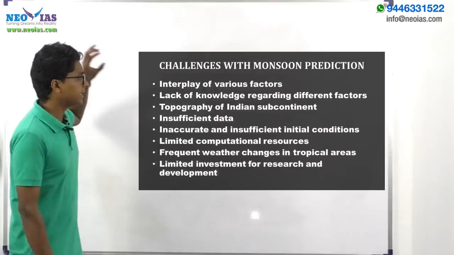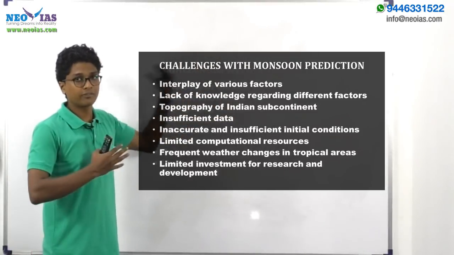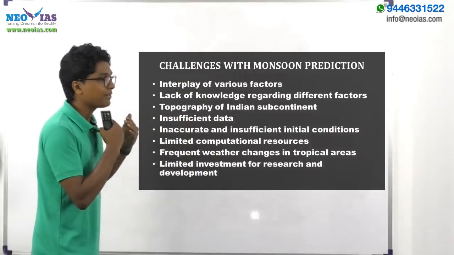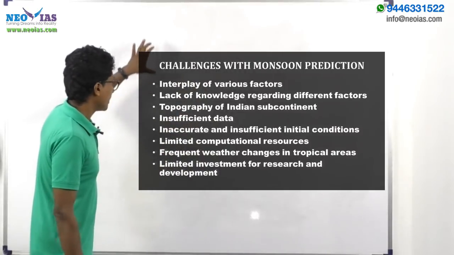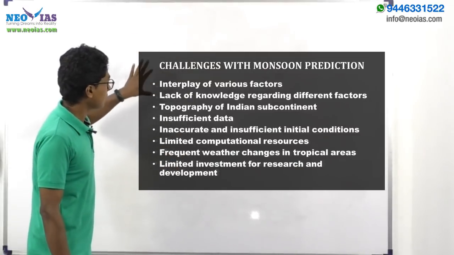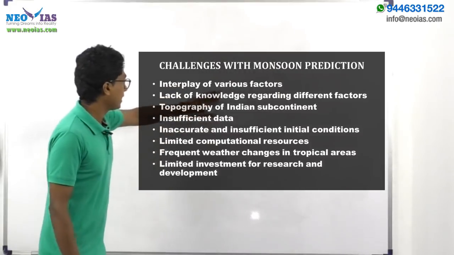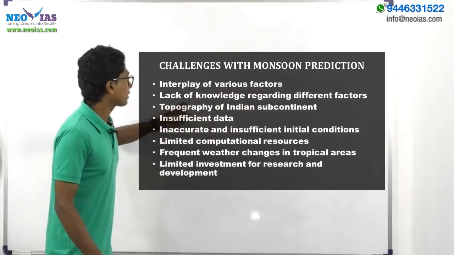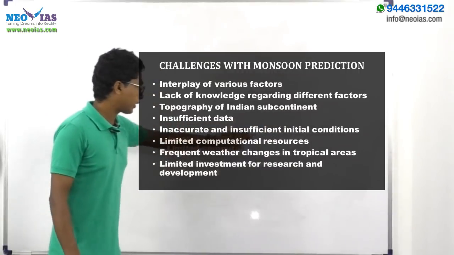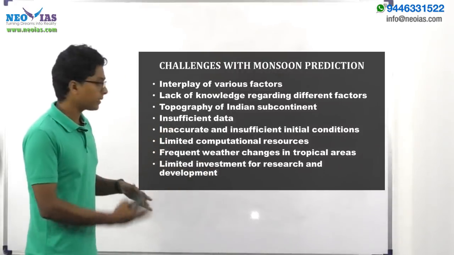So this question is more like a 150-word, 10-mark question, and you will have the issue of word limit. You need not write all of the challenges. Various challenges can be interrelated or combined together, like the lack of knowledge regarding different factors and the insufficient data, or the inaccurate and insufficient initial conditions. They can be combined together.